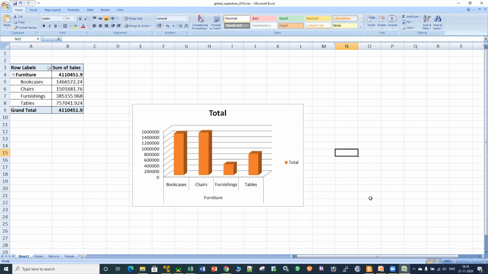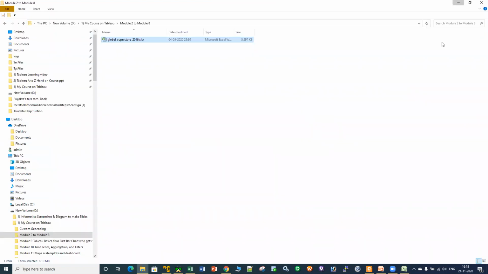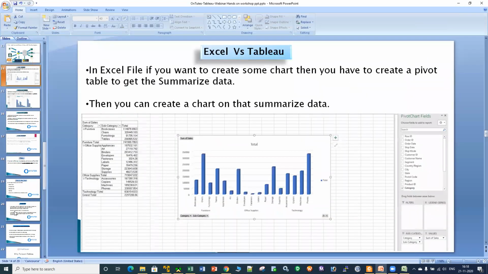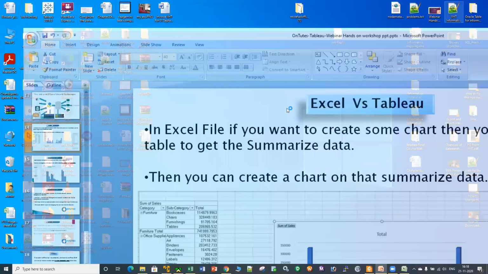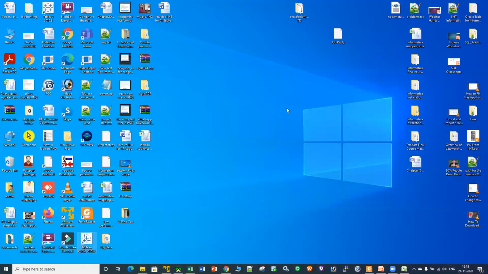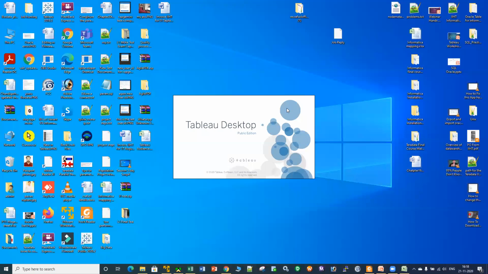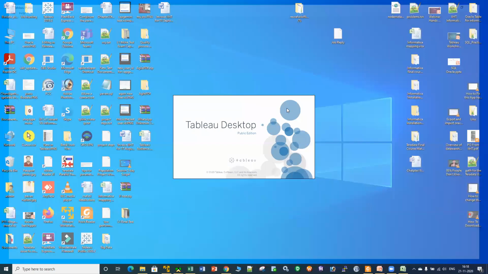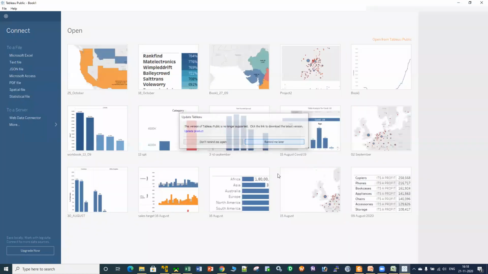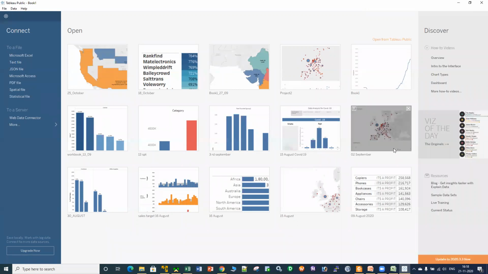So a similar thing we will be creating in Tableau software as well. And then we can see how easy and convenient it is. Let me open my Tableau software. So this is the first user interface which you will get when you open Tableau.